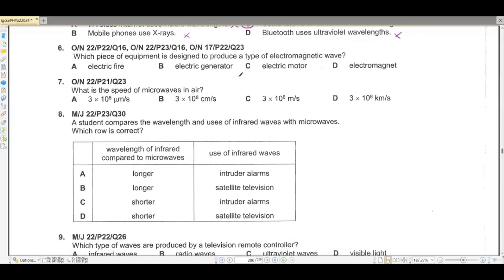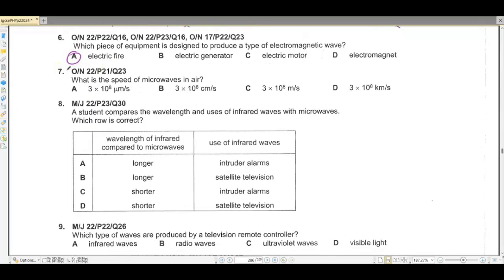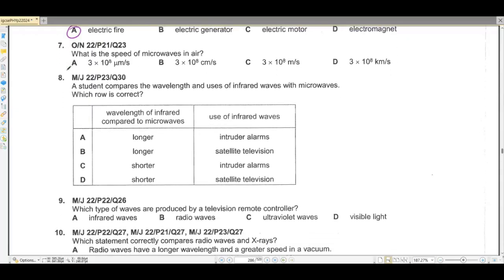Question number 6. Which piece of equipment is designed to produce a type of electromagnetic wave? Electric fire, electric generator, electric motor, and electromagnet. So electric fire, because it produces visible light as well. When you light up fire, you see the light as well.